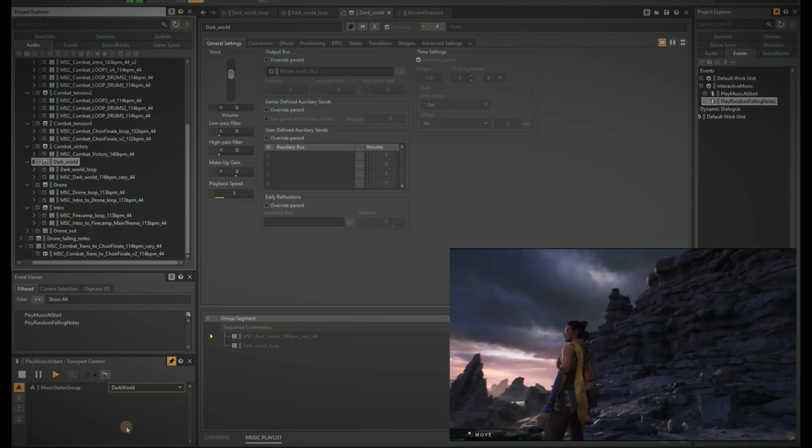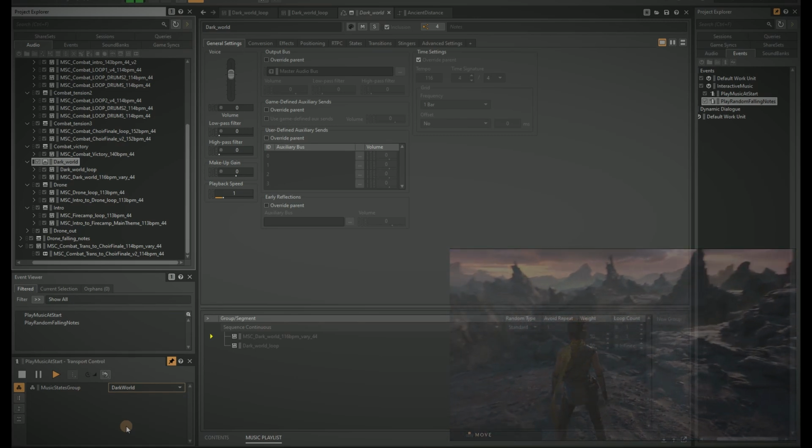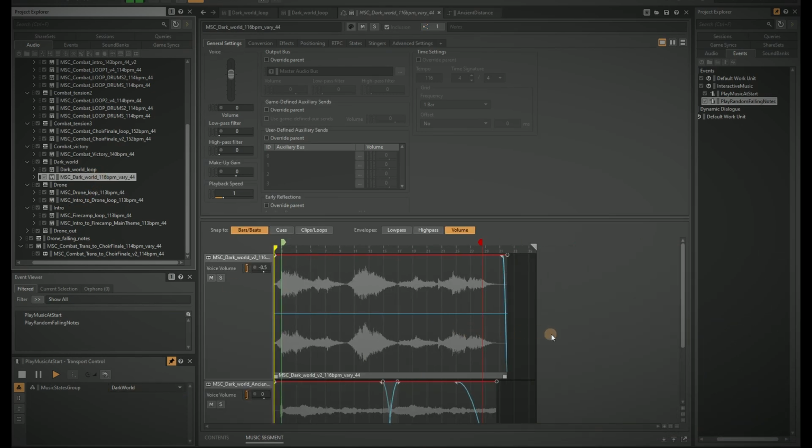Dark World is a playlist with an intro and a loop. The intro has more of a nostalgic and dramatic atmosphere, while the loop is dark and builds tension. In case a player rushes forward without exploration, and so we never hear the loop that's after the intro, I have designed a safety valve.